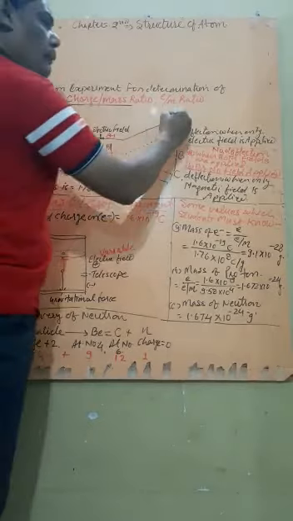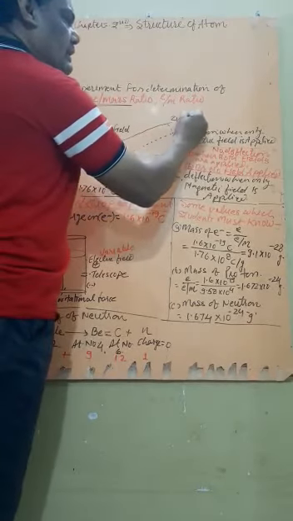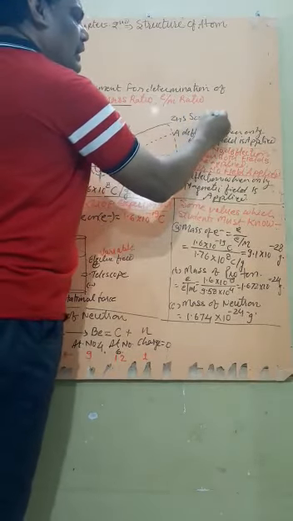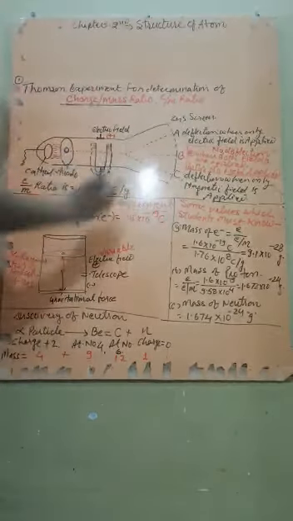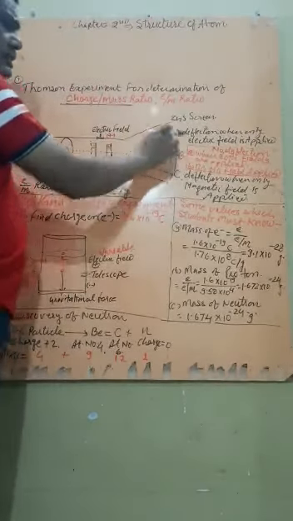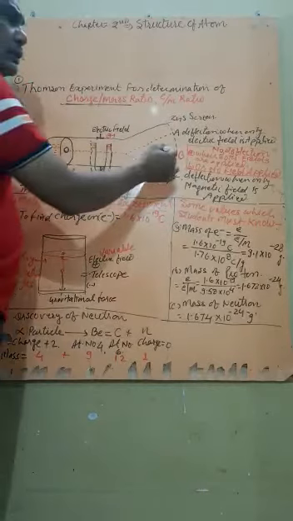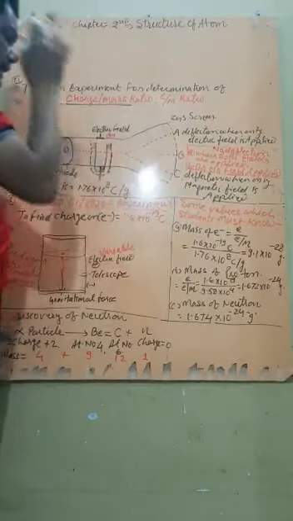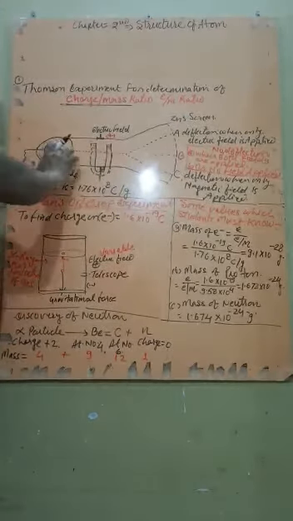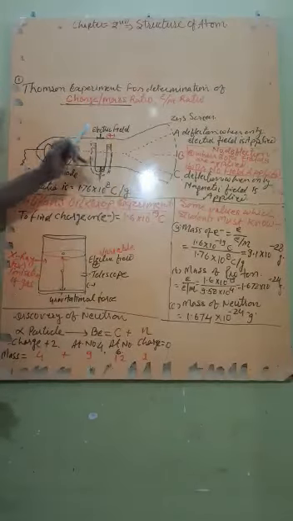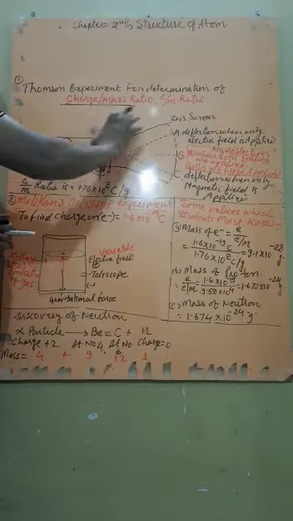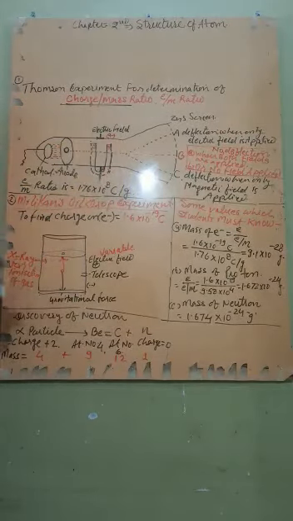This is called a black ZnS screen. It is a black color. When the electron strikes here, it shines, that is, it glows. So the glowing on B shows that there is no deflection of the cathode ray. Why? Because nothing is applied, no electric field and no magnetic field.